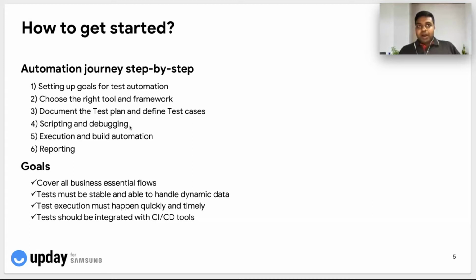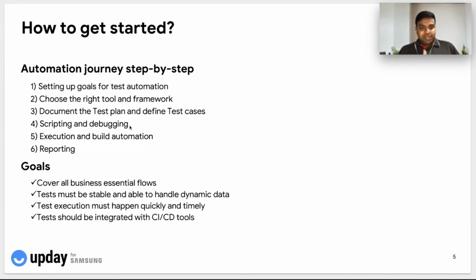Ideally, any test report should be detailed enough for the stakeholders to see which tests are passing, which are failing, what is the reason for the failure, and what is the percentage of coverage that we are getting out of the testing that was done. So all these metrics should be generated as part of the report. It has to be as detailed as possible. So while choosing any tool, this is again an important criterion that we have to keep in mind. So test reporting is a key factor for this.